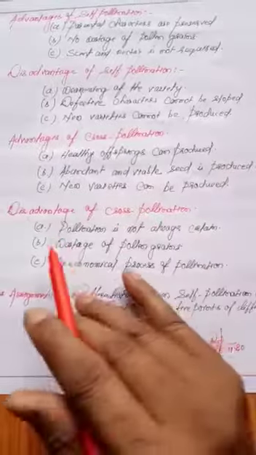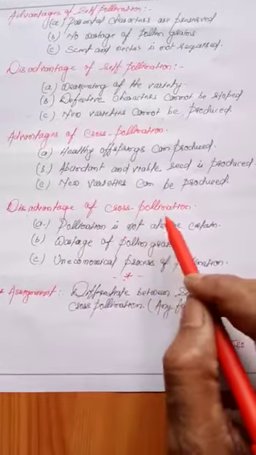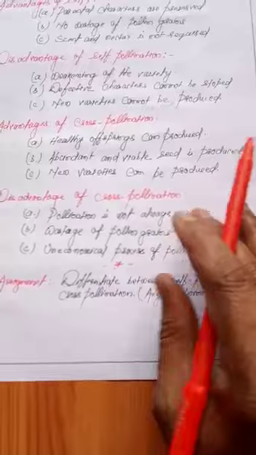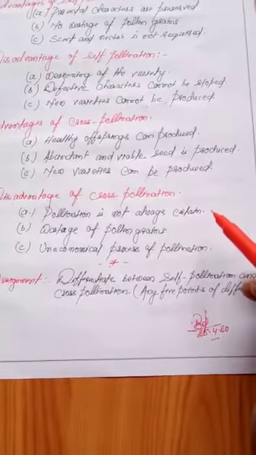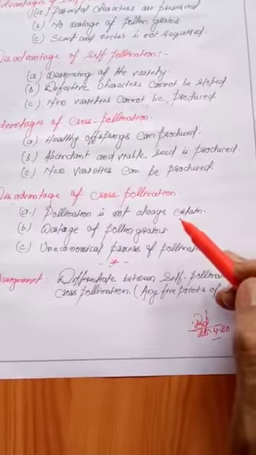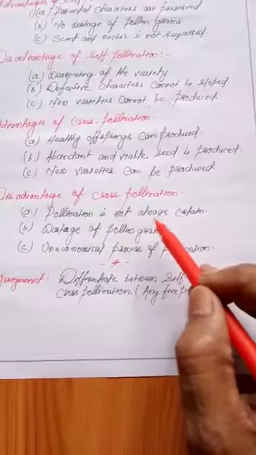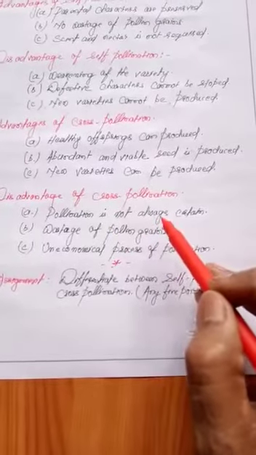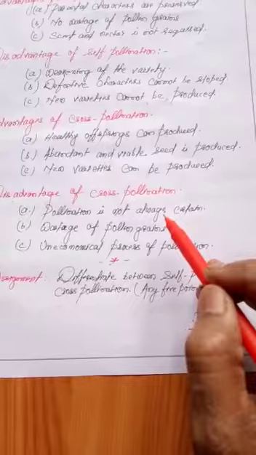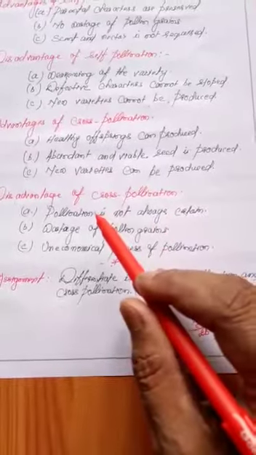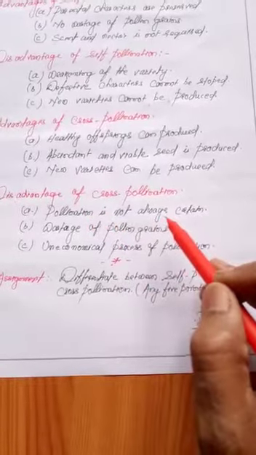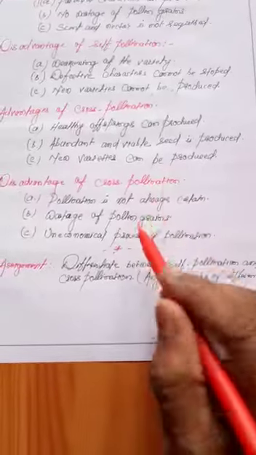Now let us talk about the disadvantages of cross pollination. First one is that pollination is not always certain, because the pollen grains have to reach another plant, so there is quite a possibility of distance, so pollination is not sure in so many cases.